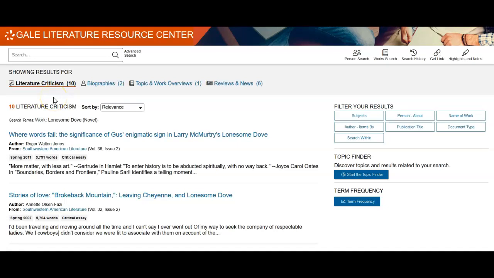Here, you will see a breakdown of results by content type, such as the number of results for literature criticism. You can click on any of these links to see a list of results. Click on the drop-down menu next to Sort By if you want to see the newest information first. Click on a title to read the full article.